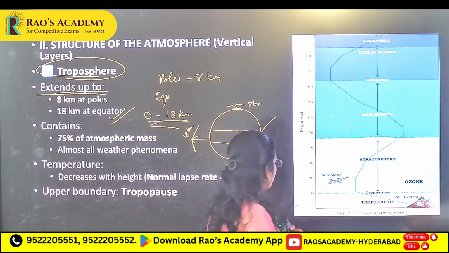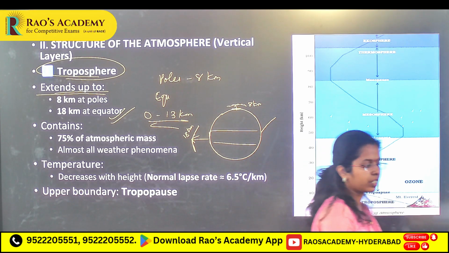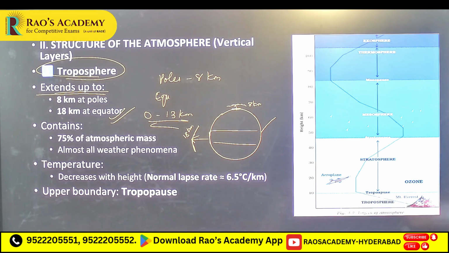Why this difference? On an average it is around 12 to 13 kilometers. It is the lowermost layer.